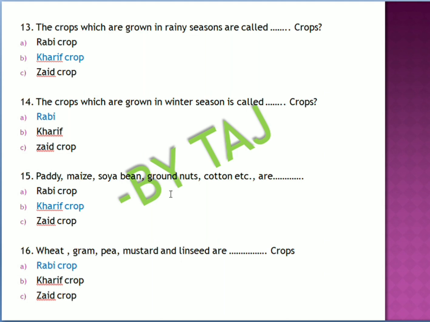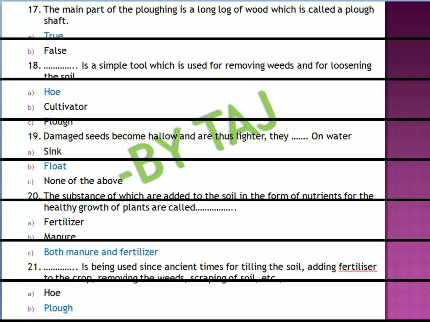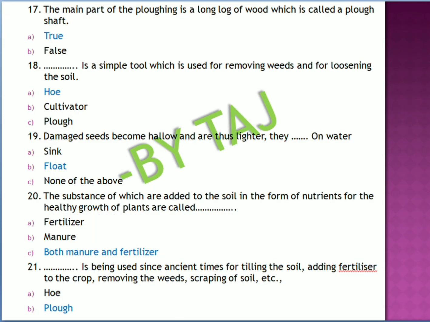Remember this one. And wheat, gram, pea, mustard and linseeds are the best examples for rabi crops. So you have to remember this: what is a kharif crop, what is a rabi crop, and the examples for kharif and rabi crops. These are very important questions you have to remember for the HSTR exams.